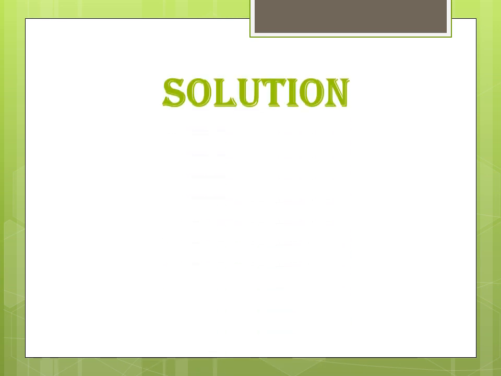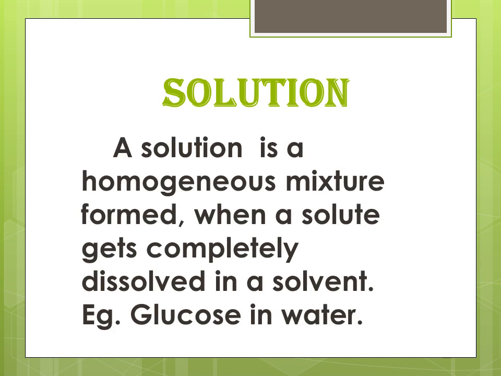As already said, homogeneous mixtures are found in the form of solutions and alloys. Let us see what is a solution. You know it, you studied in lower classes. A solution is a homogeneous mixture formed when a solute gets dissolved in a solvent. Solute plus solvent gives solution. When a solute dissolves in a solvent, we will get a solution.